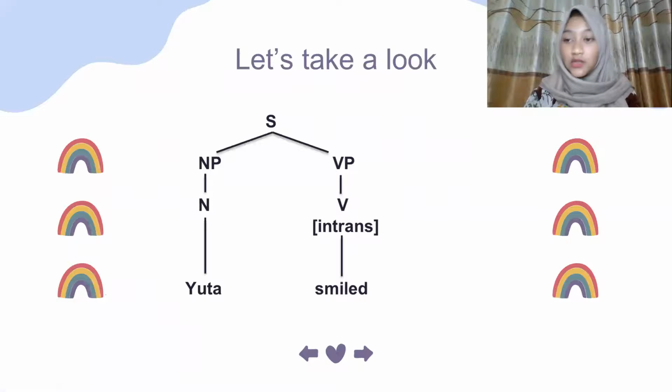Okay, let's take a look at the diagram. The sentence is Yuta smiled. Yuta itself is a noun phrase, so Yuta is a noun. And the verb phrase is smiled. Smiled is an intransitive verb because it doesn't require an object behind it.